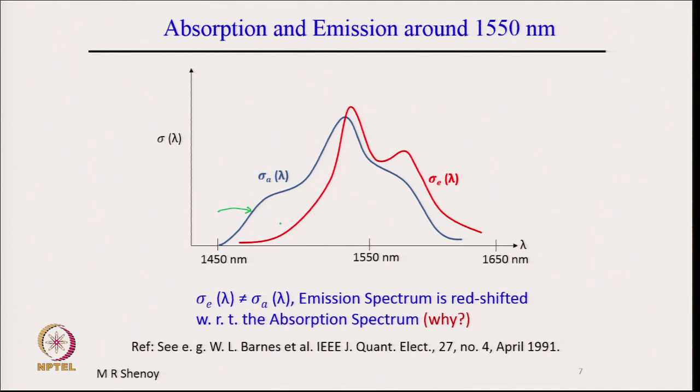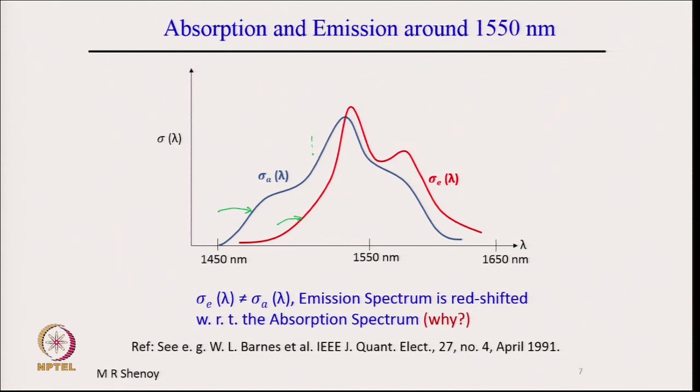Similarly, the emission cross section which is here represents the strength of emission, because it is proportional to g of nu. The strength of emission here is given by the emission cross section. The point to note is that sigma A at any given wavelength, except where it intercepts here.